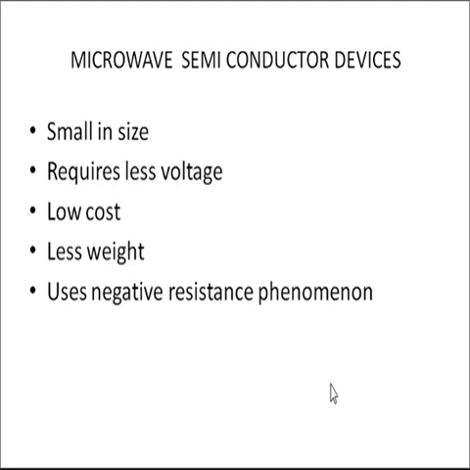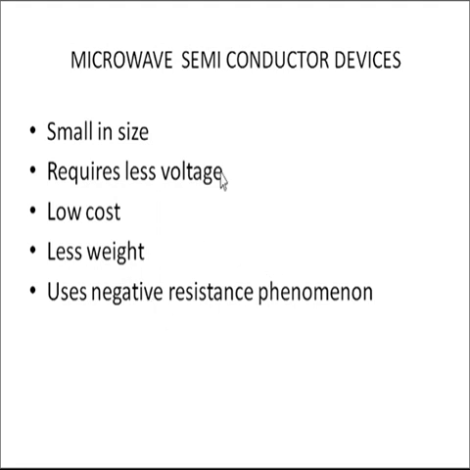In the previous units of microwave engineering we studied microwave tubes, which are the two cavity klystron amplifier, reflex klystron, magnetron and traveling wave tube. By using those we can generate or amplify the signal.